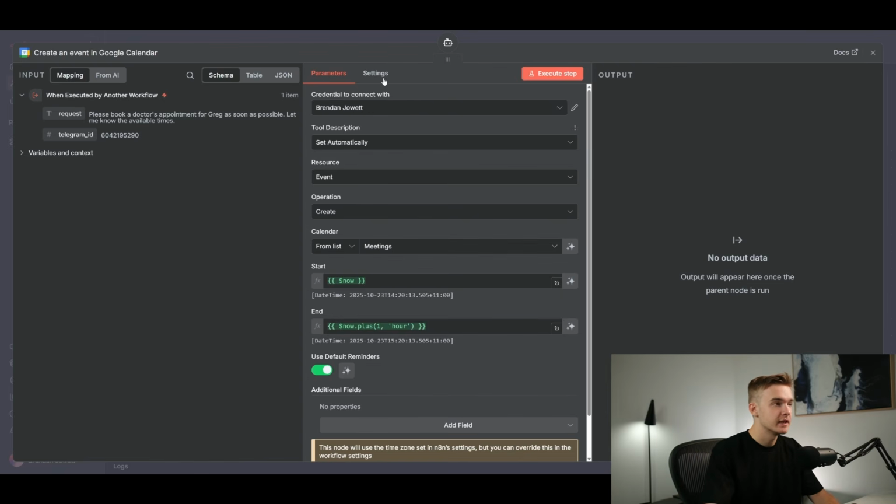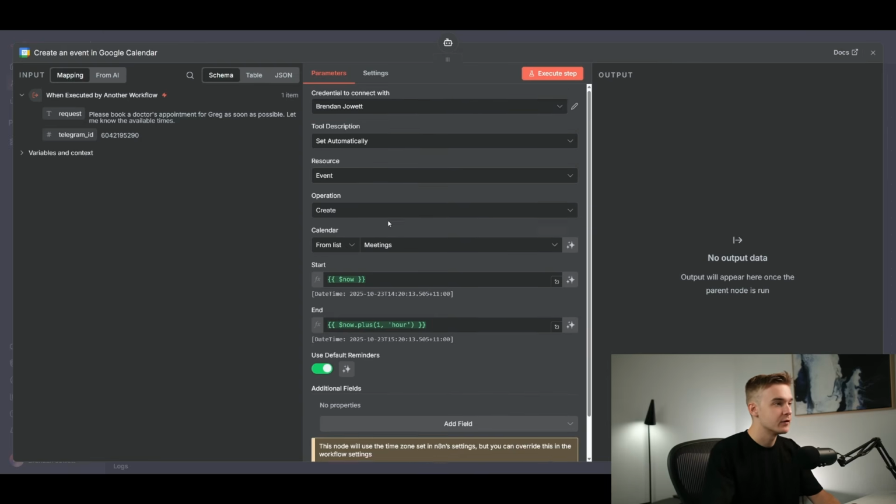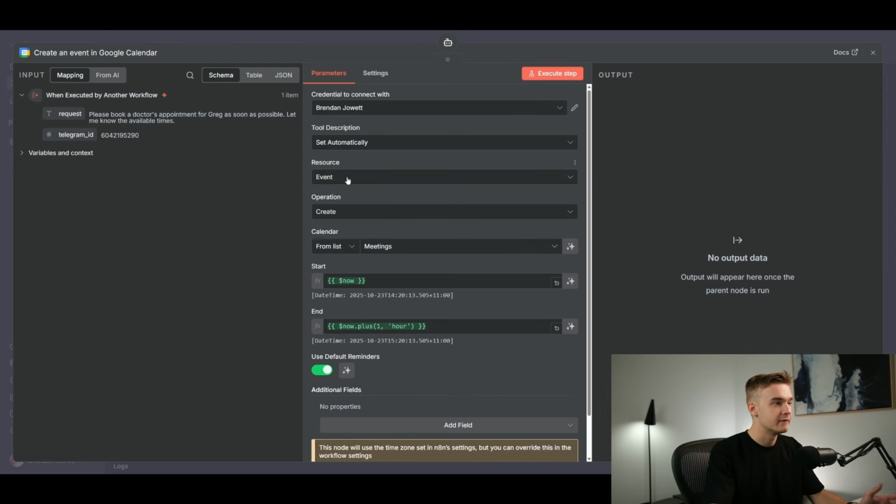So make sure to connect your Google Calendar account at the top here with your credential. Pretty easy to do, actually. It just allows you to do a direct authentication login. So you just log in with your email and password, and then it's good to go. Then below this, we've got the resource, which is going to be creating an event. And then we've got the operation, which is going to be create. So we're creating an event.